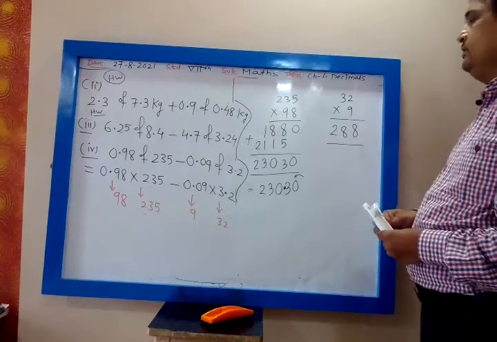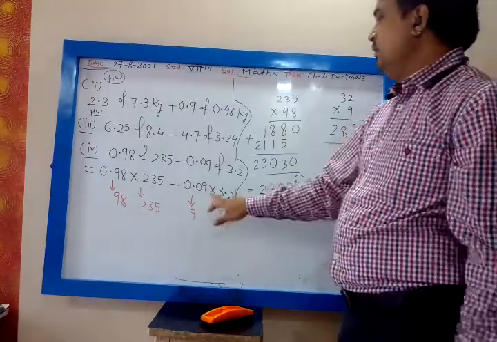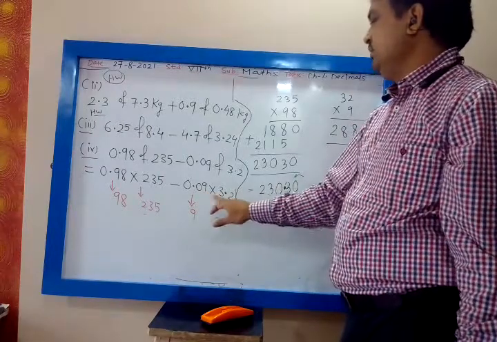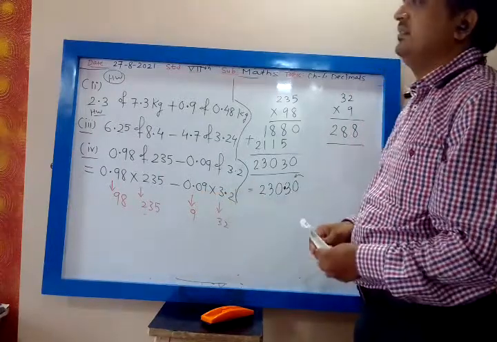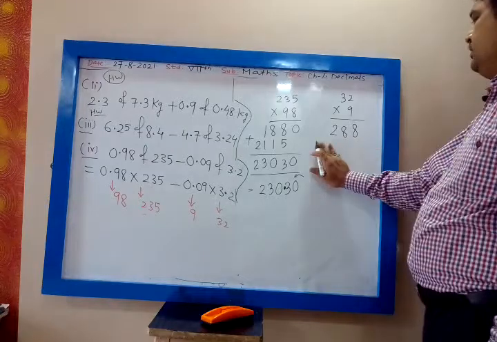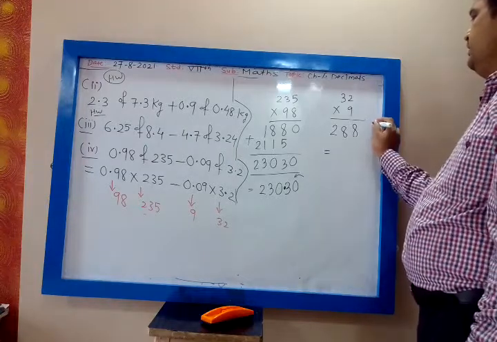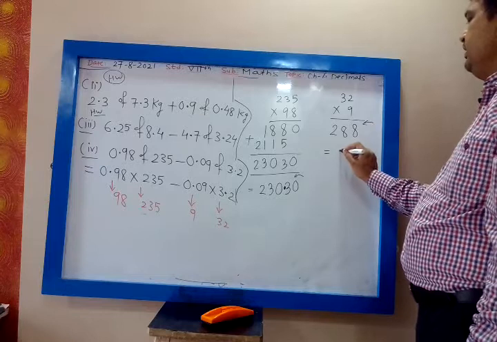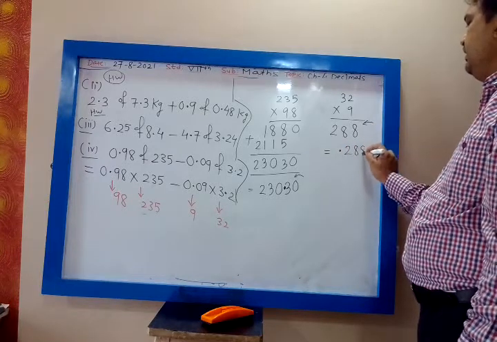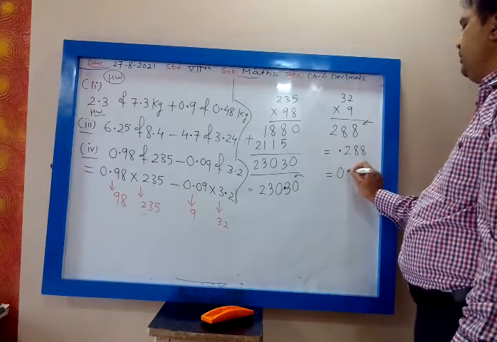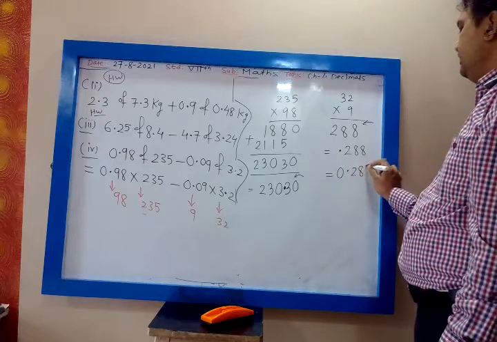But you will place the decimal after how many digits? 2 plus 1, 3. 3 digits, my dear. So it will be 0.288. Yes or no?